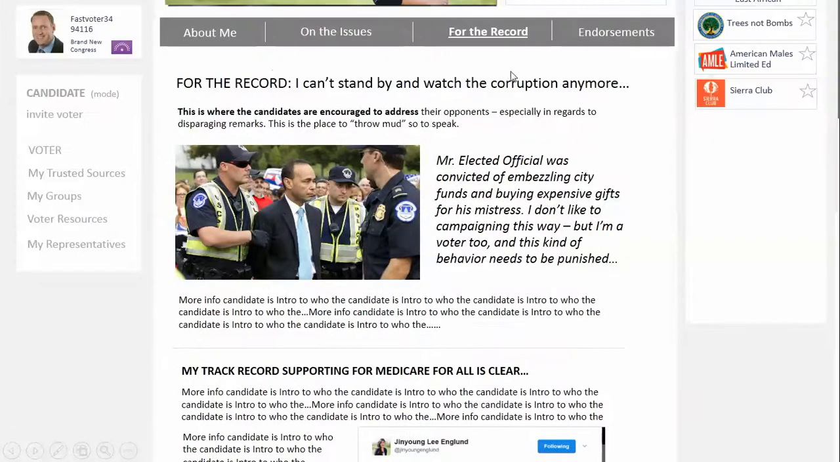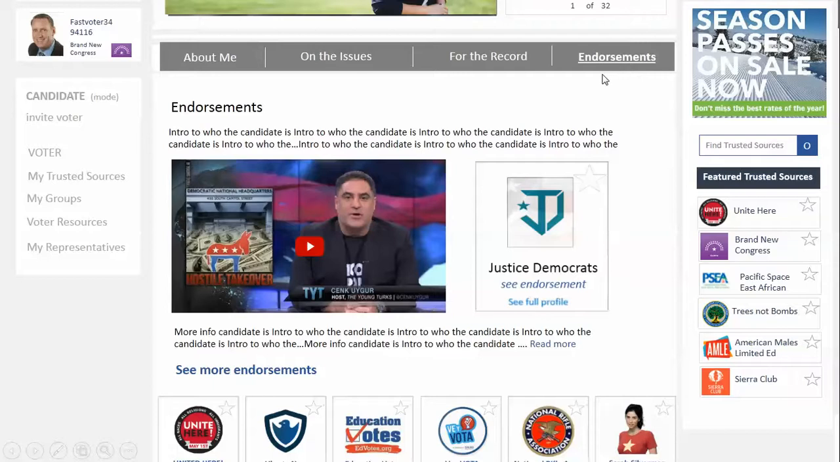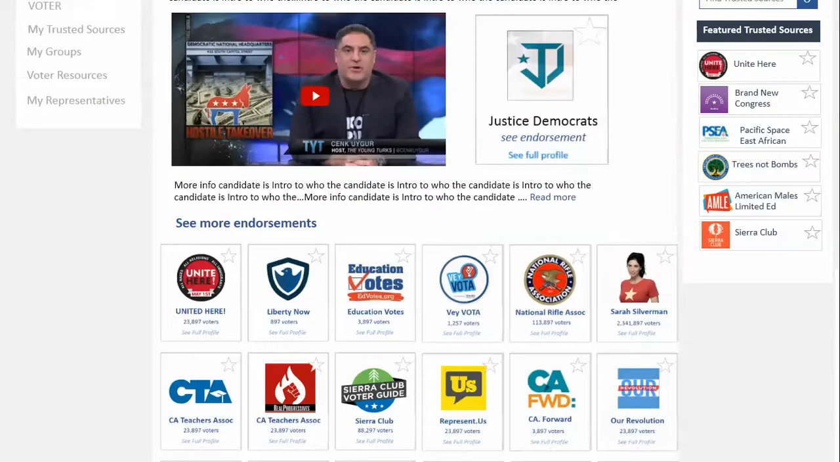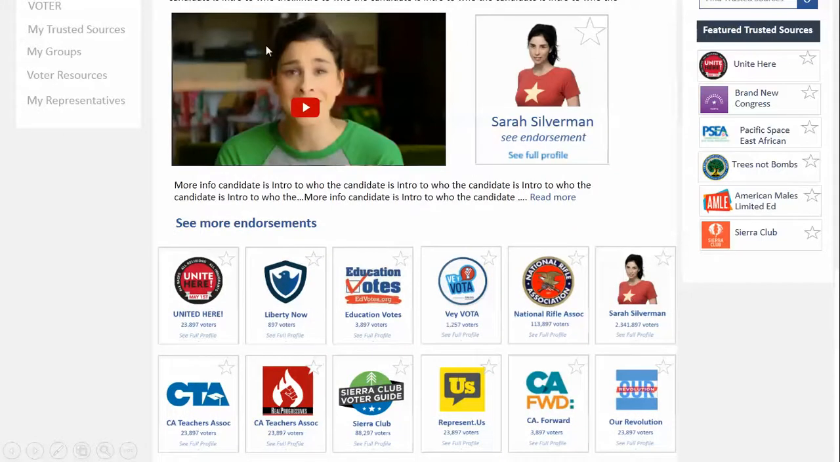Then the user can go back up, and they can click on endorsements. And here again, they can watch videos, they can see the written endorsement, they can scroll, they can click through to the group or organization, what we call trusted source, and they can look at their page and read other issues about them. And then they can scroll down and see all of the endorsements, and let's say if they like Sarah Silverman, they click there, they can watch the video. Again, they can go to her page and see her other endorsements.